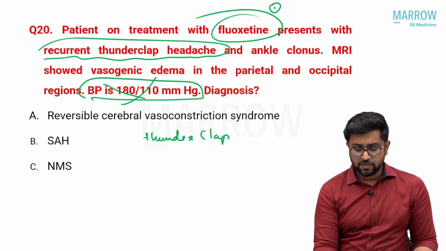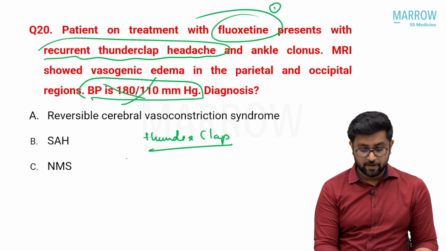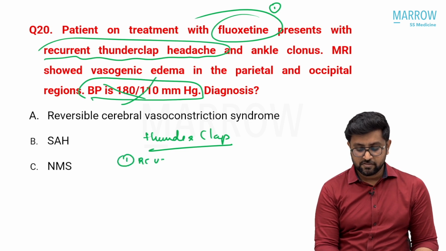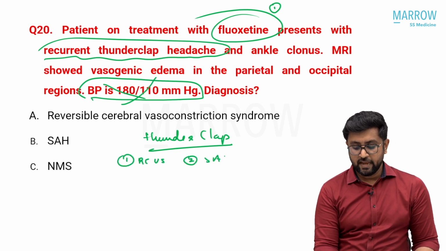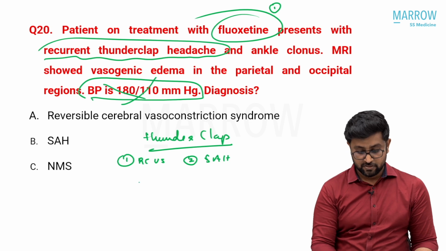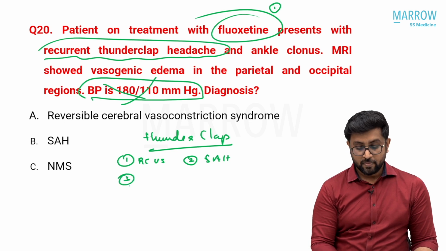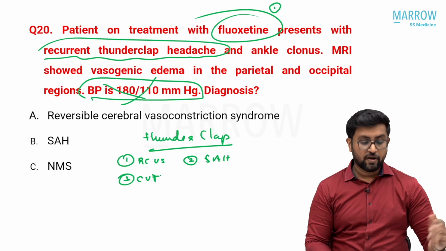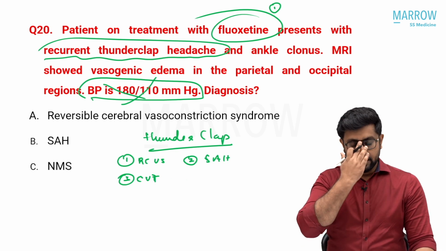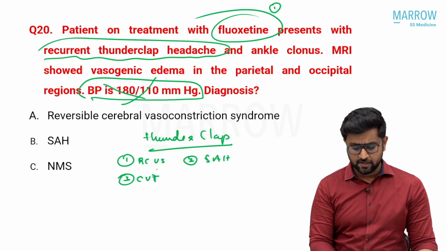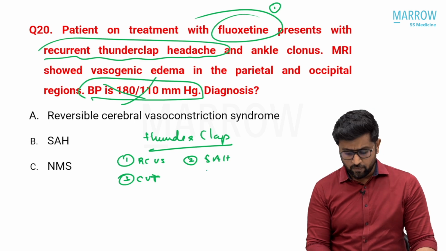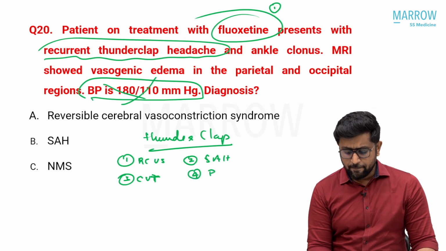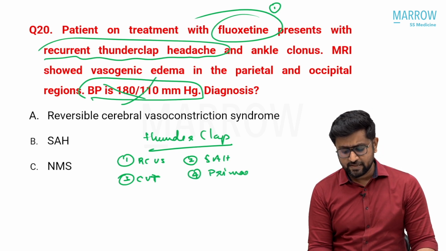When the patient comes to you with a thunderclap headache, I had explained multiple times, you think of RCVS, you think of SAH, subarachnoid hemorrhage. Then you think of SCVT. Then sometimes it also occurs in an older age group with a metastatic lesion. But classically, these are three things you should consider when you have a thunderclap headache. Or the fourth one is an idiopathic or primary thunderclap, where you don't know the exact mechanism.